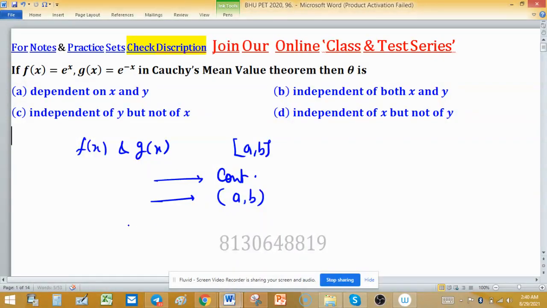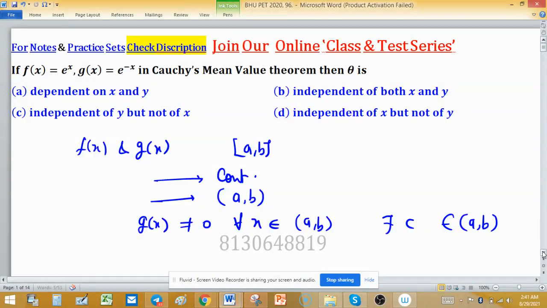Also, because we define a quotient function here, g'(x) is not equal to 0 for all x coming from the open interval (a, b). Then there exists a c in the open interval (a, b) such that